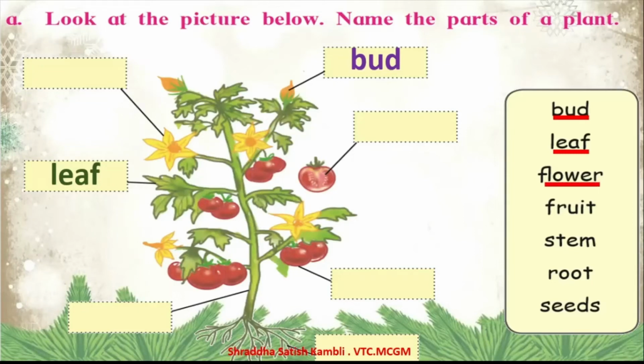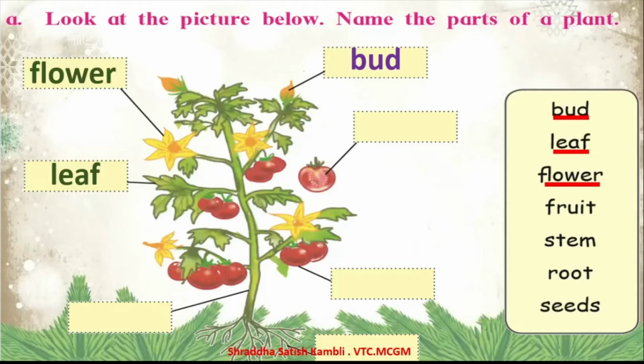F-L-O-W-E-R. So first we have the bud, and then the bud grows into the flower. So come on, let us search for flowers here. Here I found one. Flower. So come on children, count and tell me how many flowers you can see over here. 1, 2, 3, 4 flowers I can see. Okay. And how many buds can you see? 1, 2 buds. Leaves, there are a lot of leaves. Isn't it? Come on. Now next one.